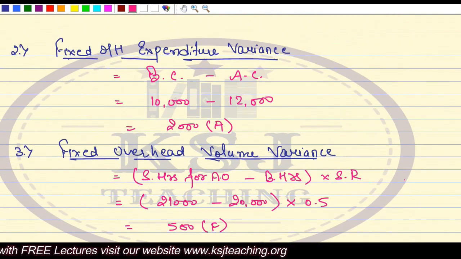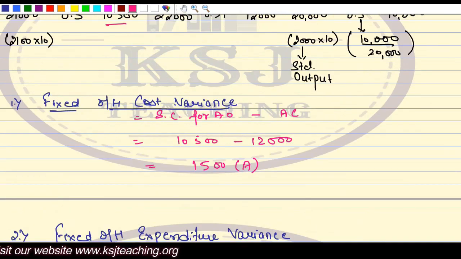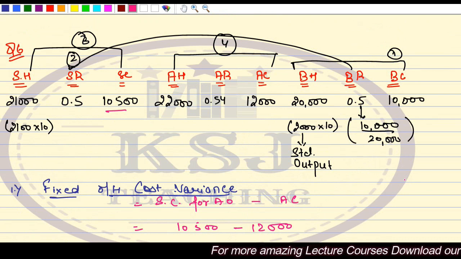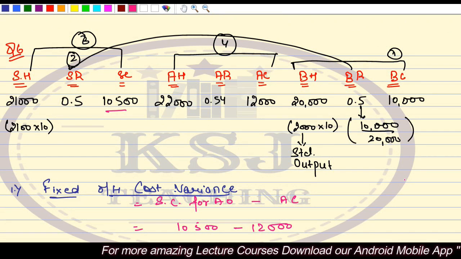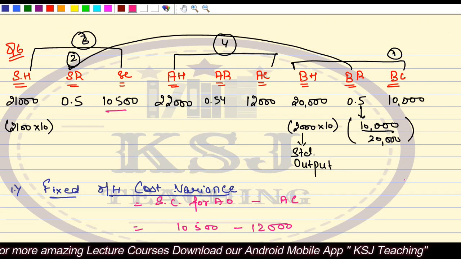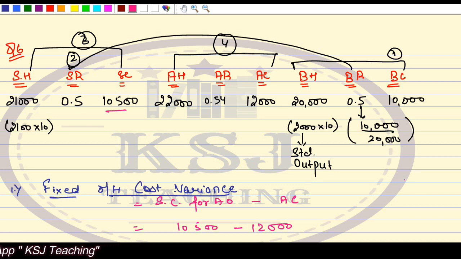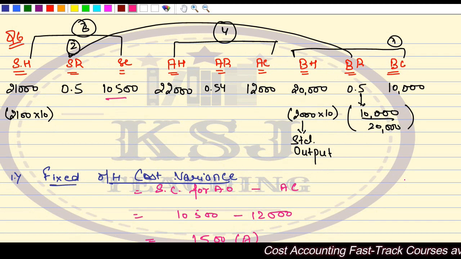We still have two more variances in the fixed overheads, which we are going to discuss in the next lecture. So in the next lecture, we are going to complete this fixed overhead, because I'm going to take those two variances. After that, I'll be taking one practical problem covering all the variances of the fixed overheads, right? In this practical problem, we have covered only whatever we did up till this lecture: the 5 variances: cost variance, expenditure variance, volume variance, efficiency variance, and the capacity variance.